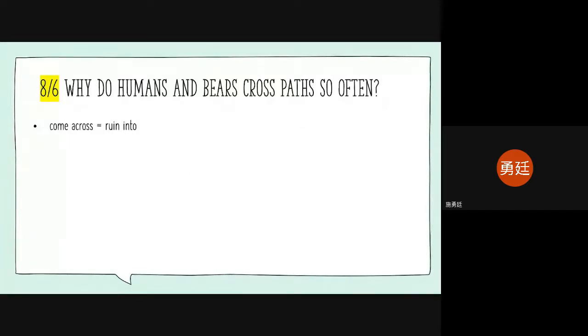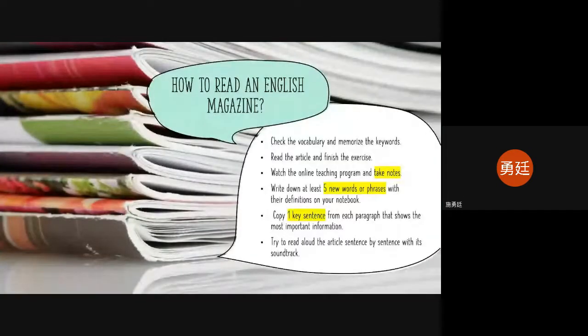So let's go back to the steps we had here very quickly. For the very first one, let's check the vocabulary first and try to memorize the keywords. And then the second step is you read the article and try to finish the exercise we have there. So after you memorize the keywords and have some basic understanding of the article, when you watch the online teaching program, or you can just listen to it, you have some basic understanding of the article already.